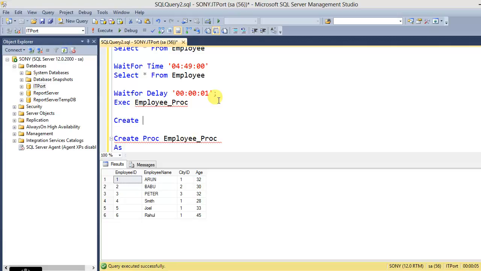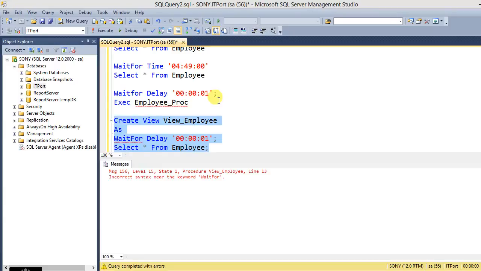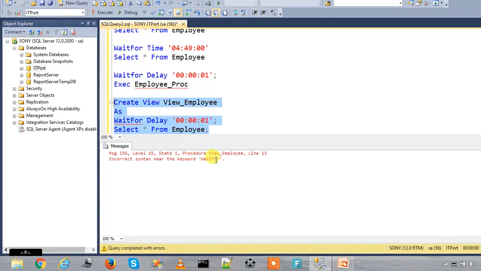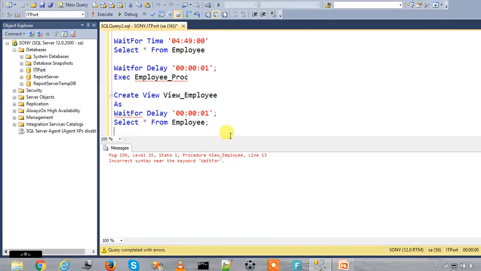See, I'm going to create one view, employee, as select from employee. Before that, WAITFOR DELAY. So it gives an error because it does not fulfill the view syntax.